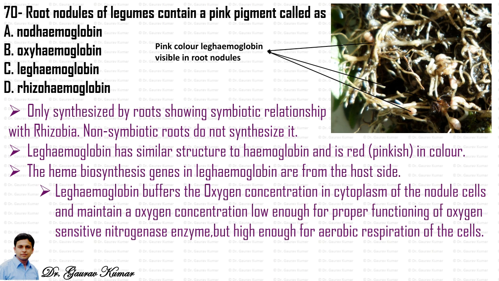The leghemoglobin buffers the oxygen concentration in the cytoplasm of the nodule cells. This is the most important function of leghemoglobin: it buffers the oxygen concentration in the cytoplasm of the nodule cell and maintains an oxygen concentration which is low enough for proper functioning of the oxygen-sensitive nitrogenase enzyme but high enough for aerobic respiration of the cells. So the answer to this question will be leghemoglobin, that is option C.